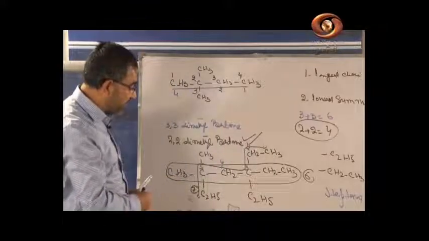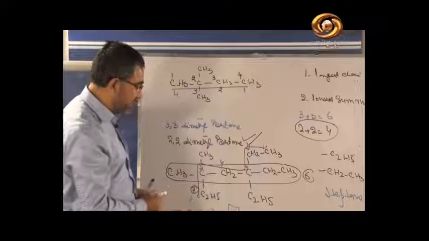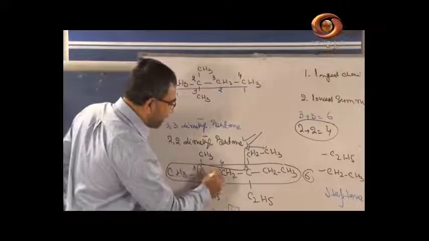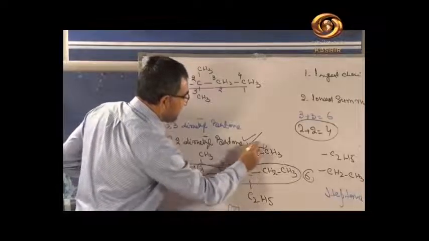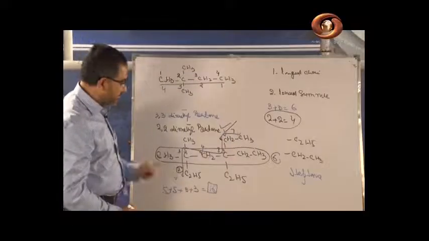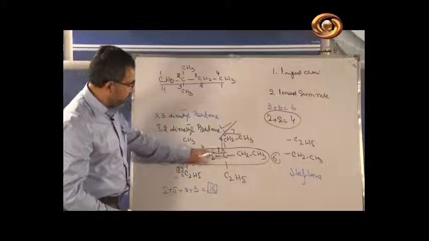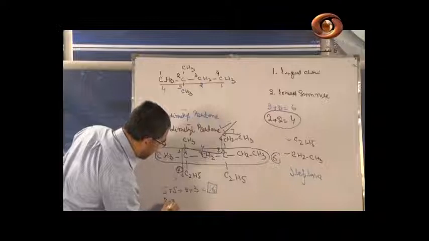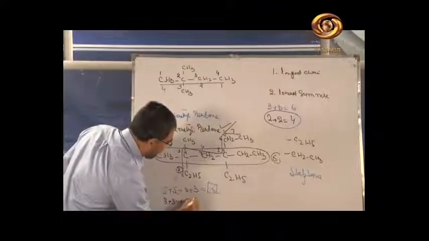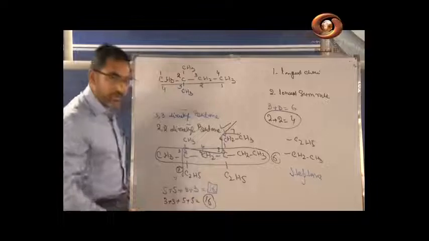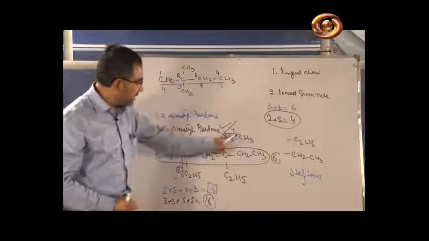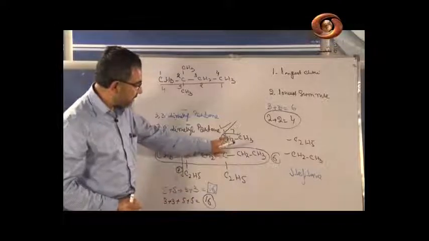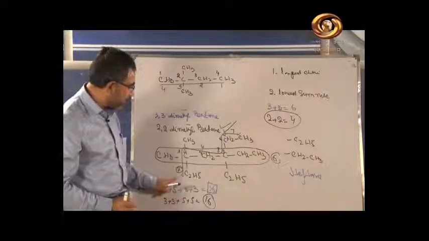Now if we start the numbering from this carbon, it is 1 2 3 4 5 6 7. What is the sum? It will be 3 plus 3 plus 5 plus 5. बोथ जो सम है वो 16 आता है, चाहे हम नंबरिंग यहां से स्टार्ट करेंगे या यहां से, whether we start numbering from this side or from this side.